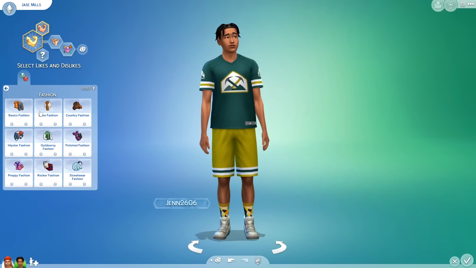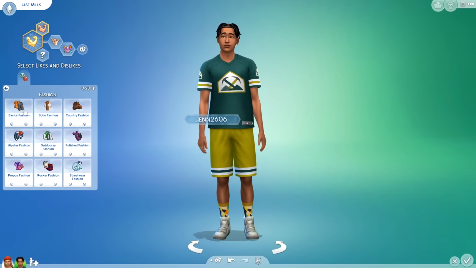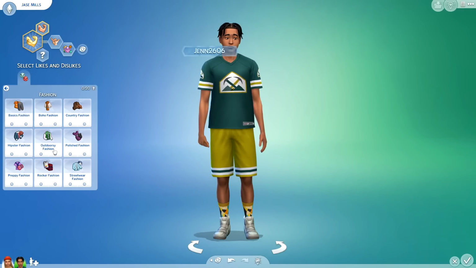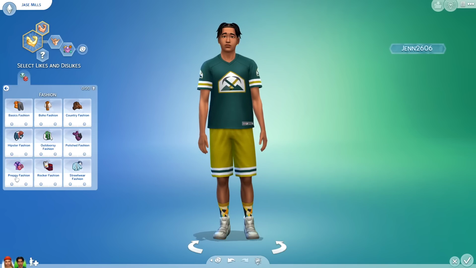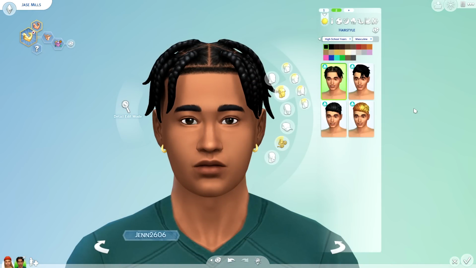But basically, your sim can now have fashion preferences. So you can choose from basics, boho, country, hipster, outdoorsy, polished, streetwear, rocker, and preppy. The girls got spoiled in this expansion, whereas the boys, yet again, they got gypped. I am a little underwhelmed, y'all, and by a little bit, I do mean a lot. I'm severely dehydrated with the lack of options for the boys.